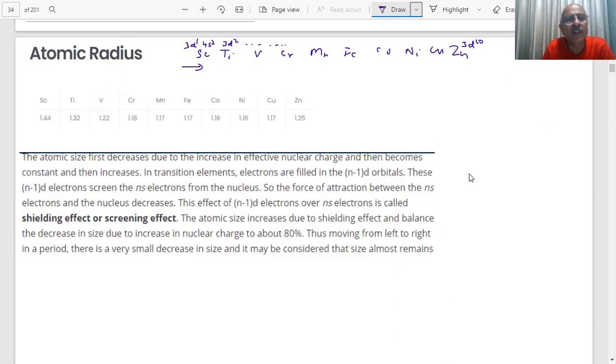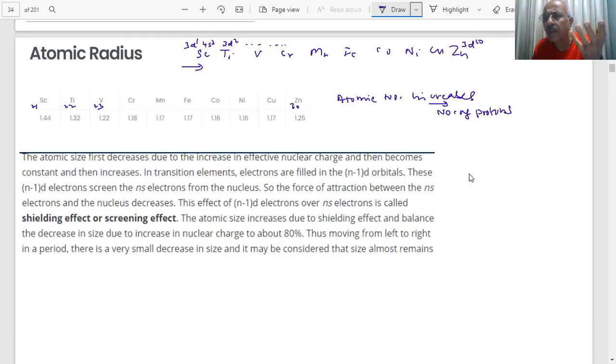The result is that the atomic number is increasing: 21, 22, 23, up to 30. The atomic number increases. That means the number of protons increases. Atomic number is nothing but the number of protons. That means the nuclear charge is increasing. What is increasing? Nuclear charge.